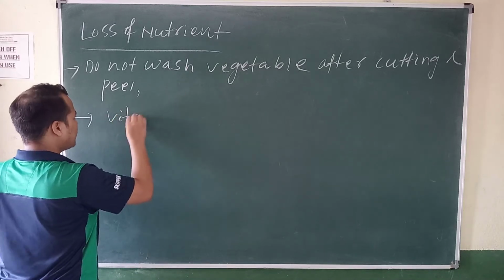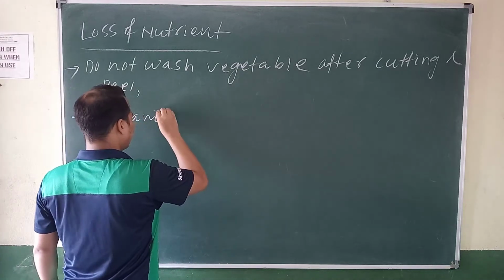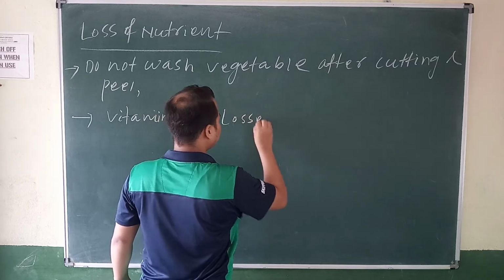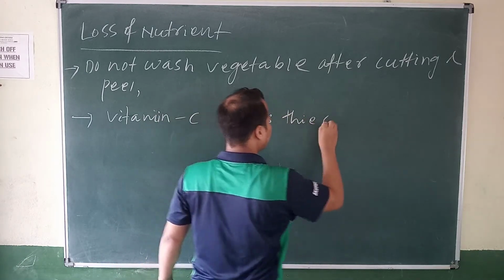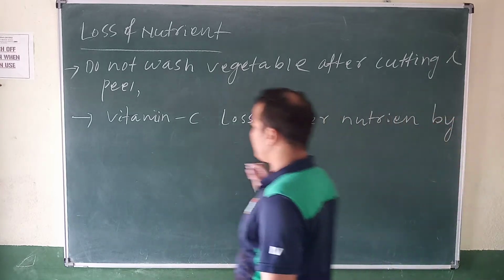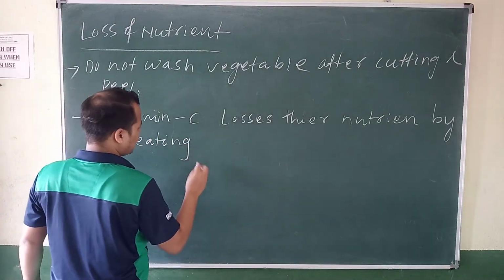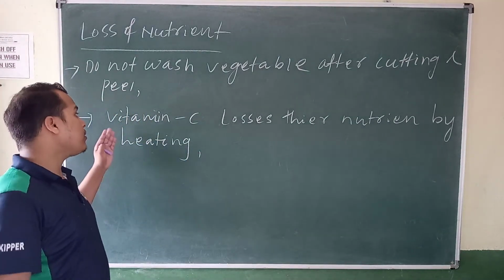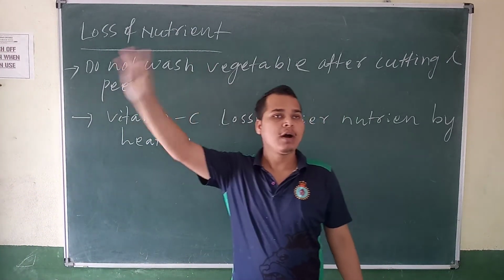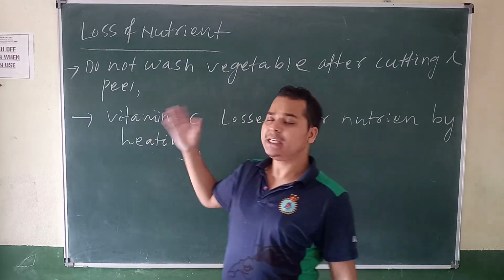Vitamin C, write down. Vitamin C loses its nutrient by cooking. Tell me which foods contain vitamin C. It is amla, guava, orange or santra. Okay, so these are sources of vitamin C.